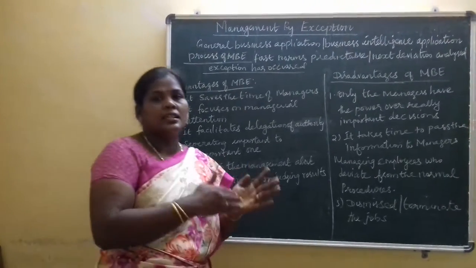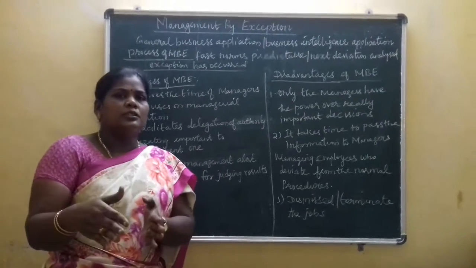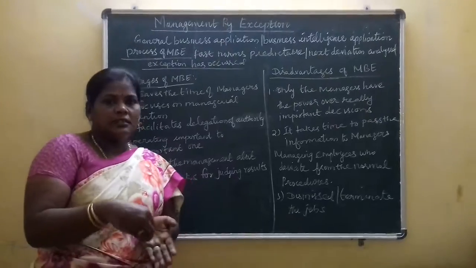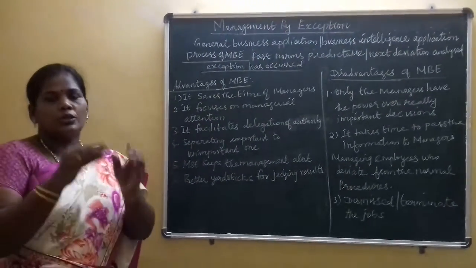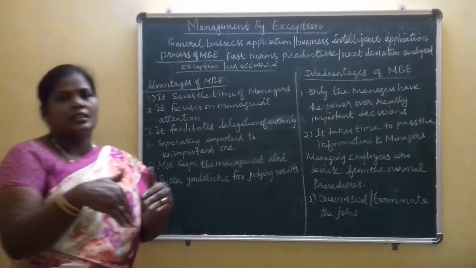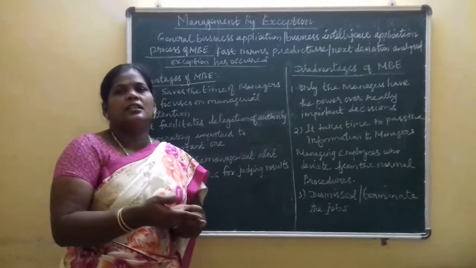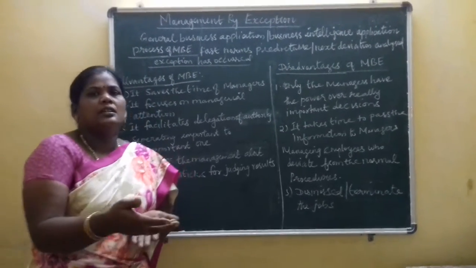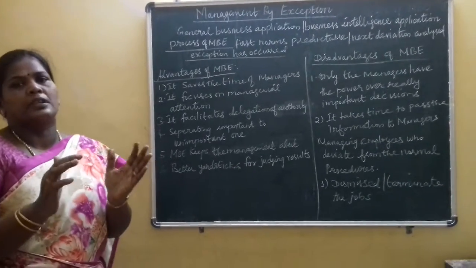If the mistakes are less than 2 or 3, this problem is solved by the superior or the immediate subordinate officers. So only the deviated items are taken by the production managers. Other items are taken by the immediate senior of the subordinate, or the supervisor. That is management by exception.